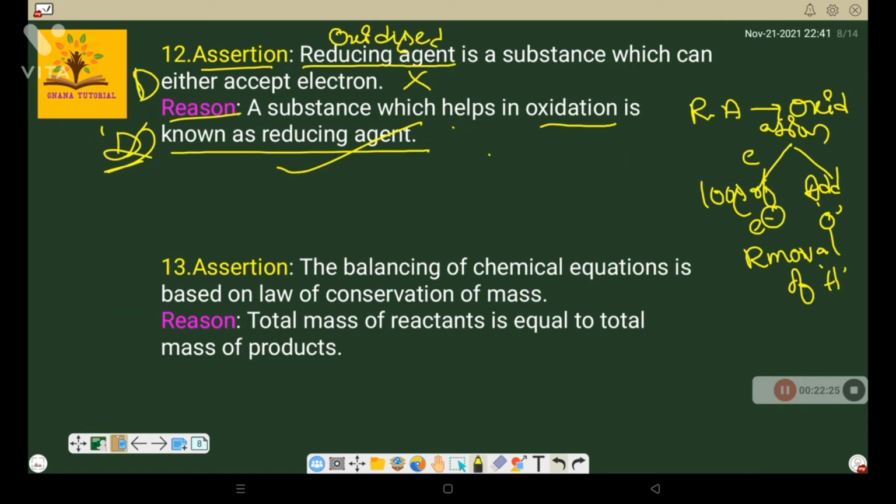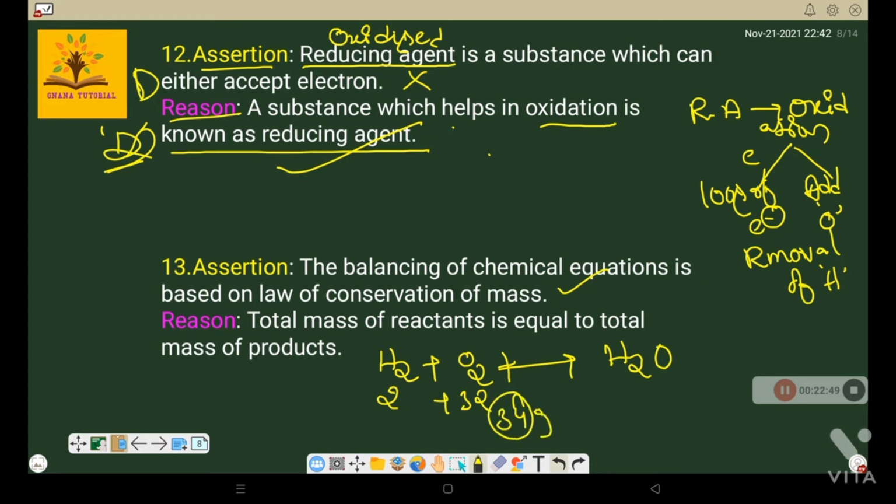Balancing of chemical equations is based on the law of conservation of mass. Absolutely correct. Because if you take one simplest example of a reaction, H2 plus O2 gives rise to H2O. Before balancing, 2 grams of hydrogen plus 32 grams of oxygen, totally 34 grams of reactant. But in case of products, only 18 grams will come. But both are not equal, no?